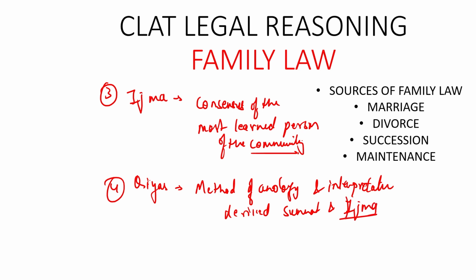Sunnat is the second source of law and Ijma is the third, so the methods, analogies and interpretations derived from them are compiled and form another source known as Qiyas. These are the four primary sources of Muslim law.